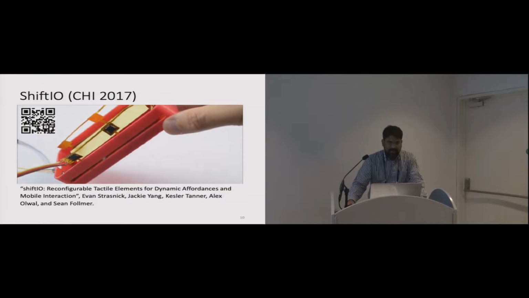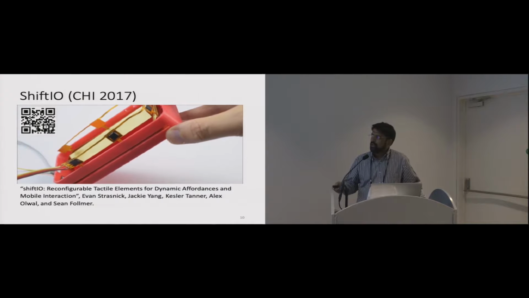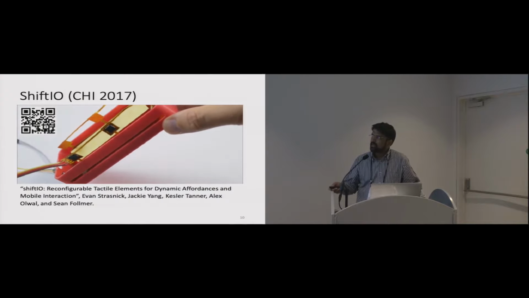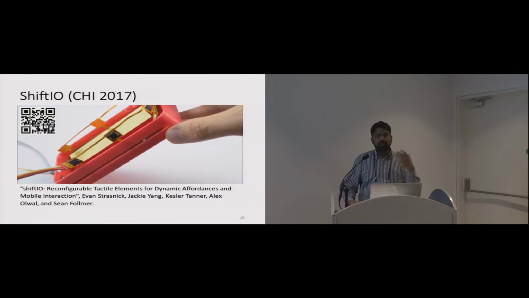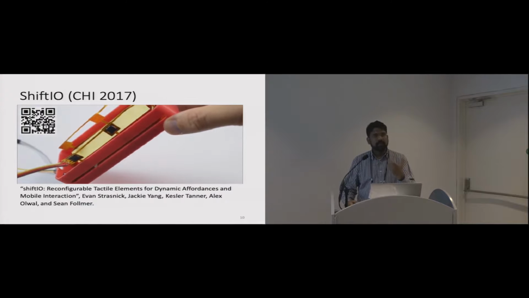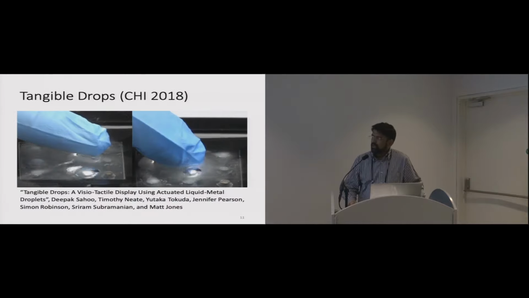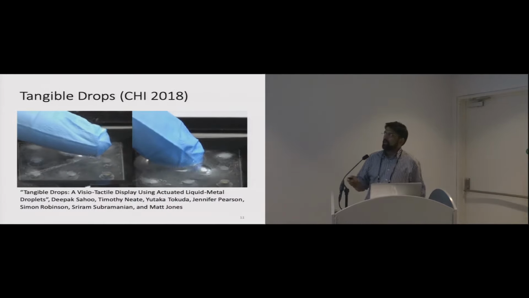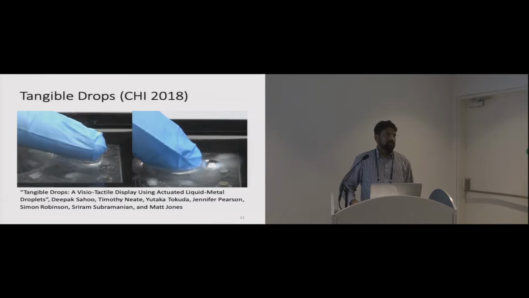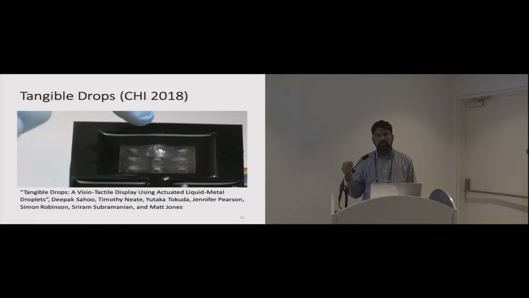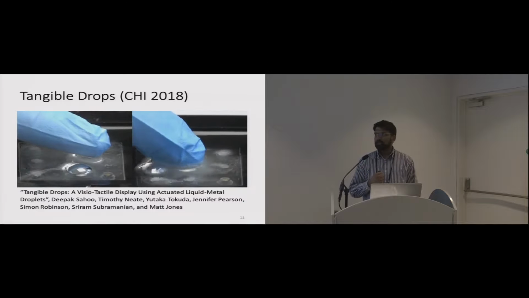Regarding the prototype, the recent work is SIFT-IO from CHI 2017. Look at how the magnetic disc is sliding on the side of the mobile case. So when you hold the mobile case, it comes and bumps your hand and gives you some kind of haptic notification. Another related work is from us from last year, Kai, where we used liquid metal droplets. The liquid metal droplet is vibrating and moving towards the fingertip to give different kinds of haptic notifications.